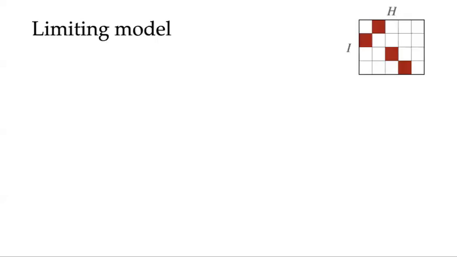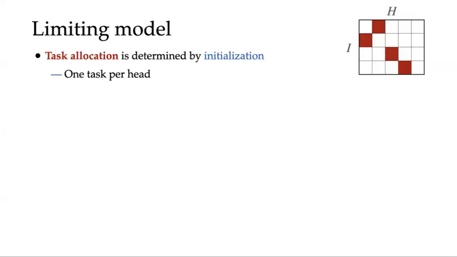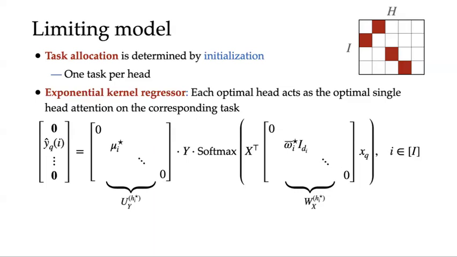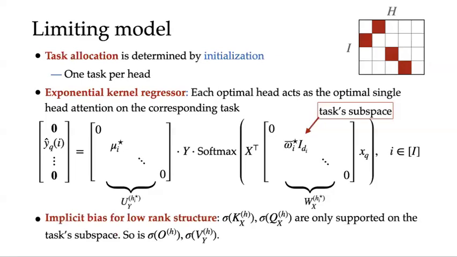As a wrap-up, we provide more interpretations of the convergence results. First, the head-task association is determined by randomized initialization. In the limiting model, each task is managed by a unique optimal head, identified by having the largest eigenvalue mu at initialization. Secondly, the optimal head converges to perform the best exponential kernel regression for the corresponding task. Lastly, the implicit bias of the quadratic reparameterization ensures a low-rank structure, allowing each head to focus exclusively on one task while ignoring the others, as is shown in the above equation.